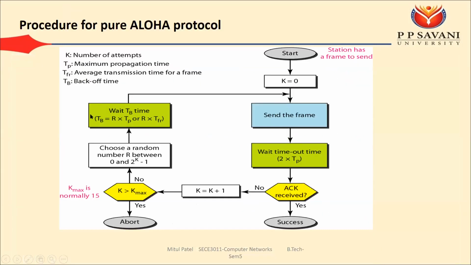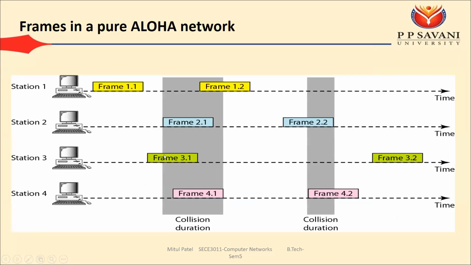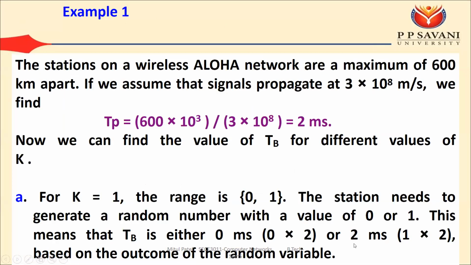So TB can be either 0 into TP or 1 into TP. Here TP is equal to 2 milliseconds, so 0 into 2 milliseconds or 1 into 2 milliseconds. So your backoff time can be either 0 milliseconds or 2 milliseconds based on the outcome of the random variable.